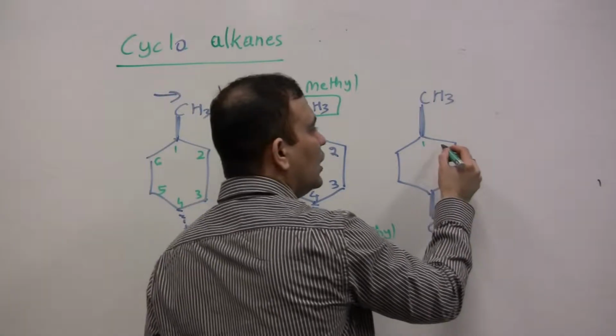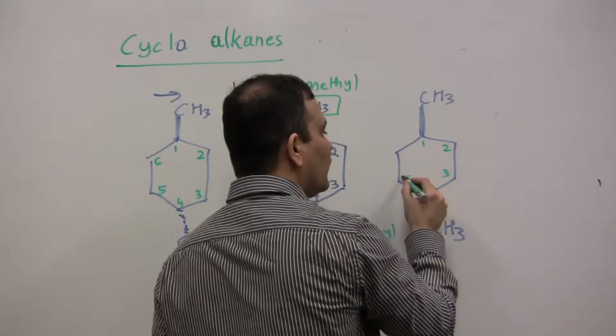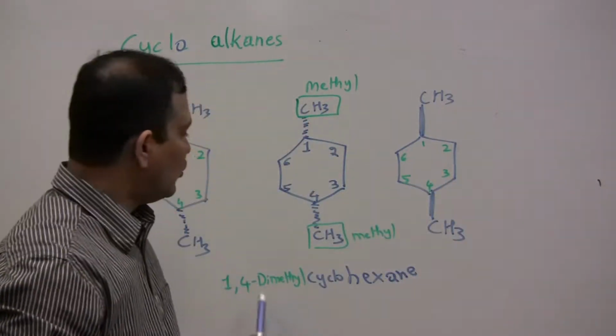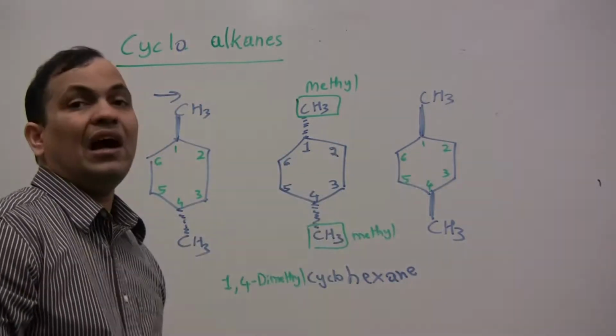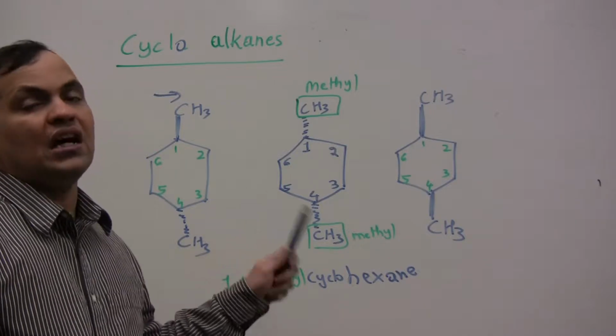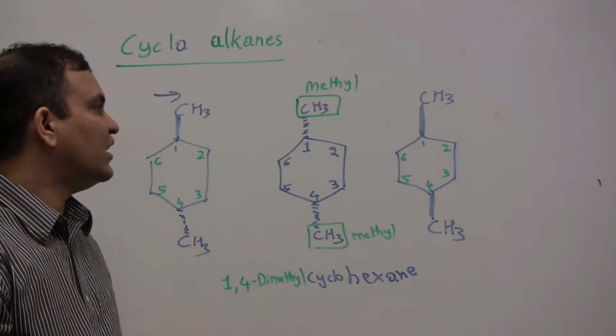Same thing here, 1, 2, 3, 4, 5, 6. So 1,4-dimethyl cyclohexane. All three of them will have the same name, 1,4-dimethyl cyclohexane. But what's the difference? Now let's see.